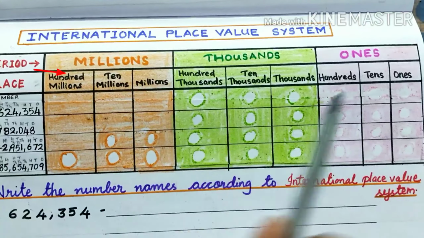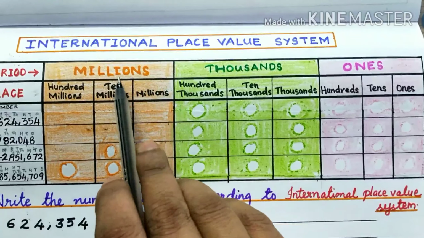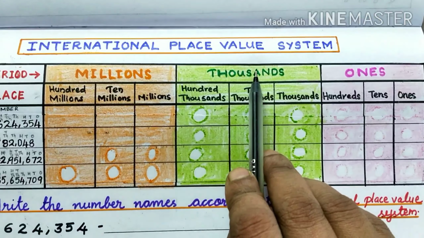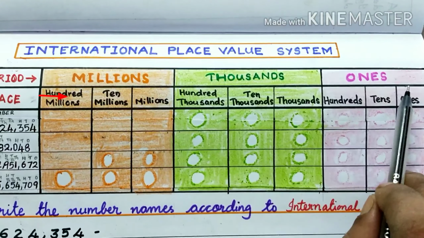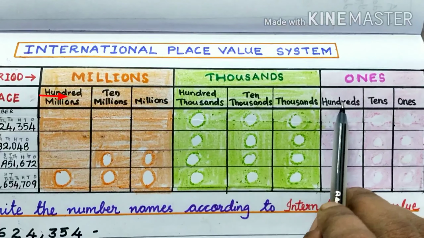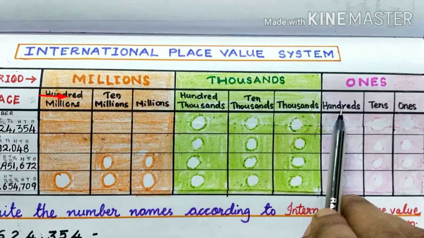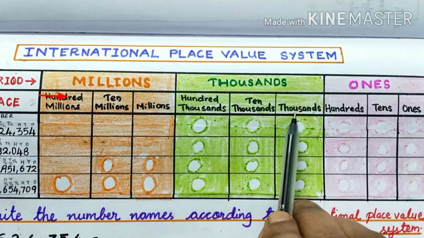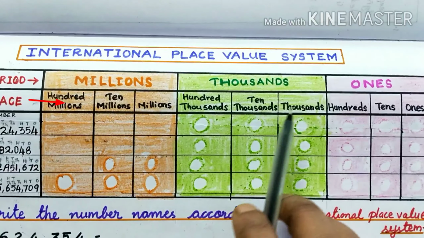Now which are the periods? Ones period, thousands period, millions period. Now which are the places in the ones period? Ones, tens, hundreds. Now the places in the thousands period: thousands, 10,000s, 100,000s.